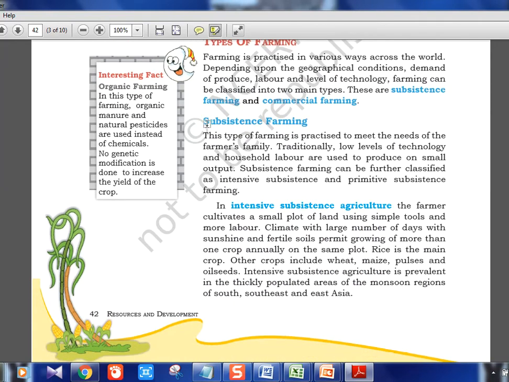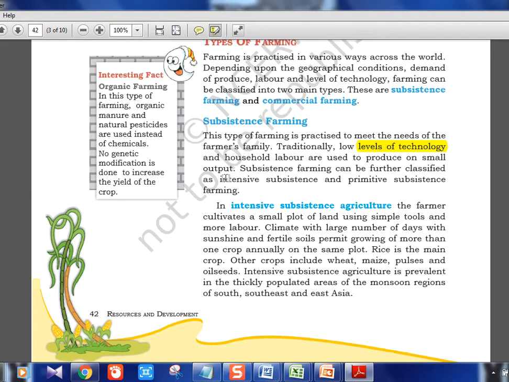Subsistence is what we do in India, where traditionally we grow for our own survival, for food purposes. We are generating it for food, not for profit. That is subsistence farming. Usually a low level of technology will be used. It is an older thing. Now it is trying to be modernized, but it is an older thing.